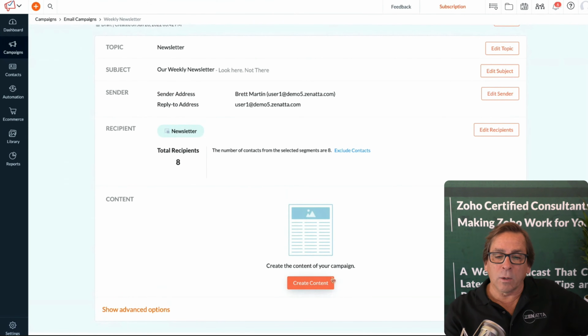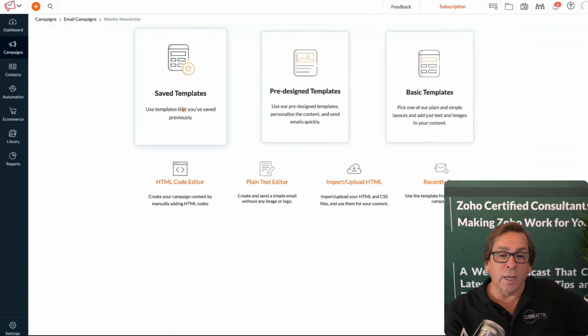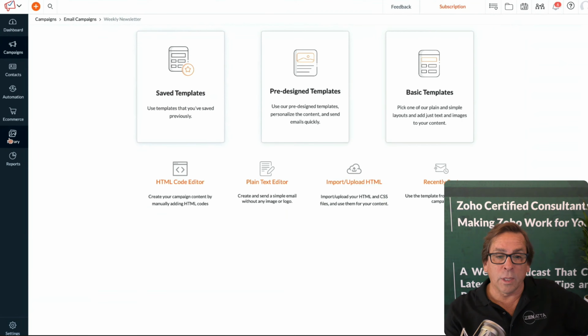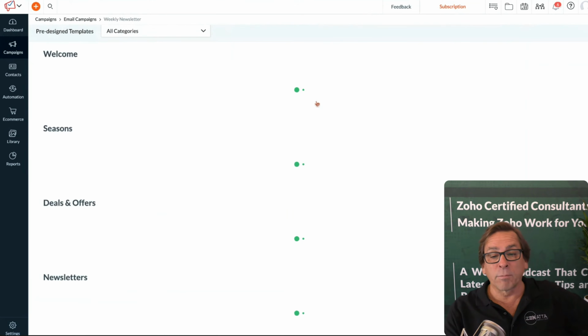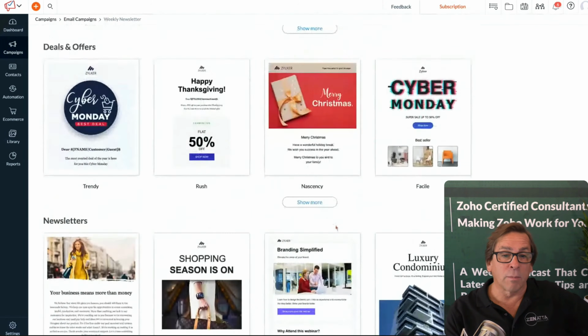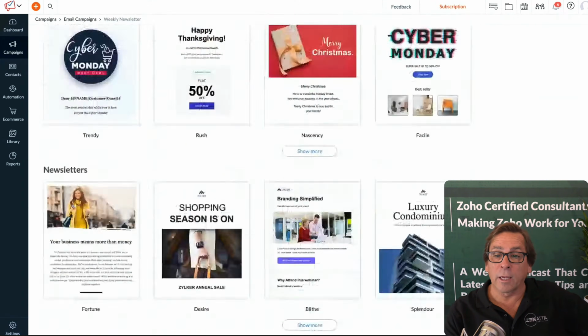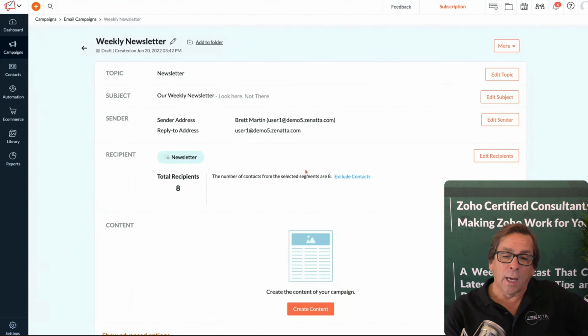Zoho gives you quite a few ways of setting up your content. If you've got saved templates, remember over here in our resource library, we have templates. You can pull one of those. Maybe you've got a graphics team. They've created this beautiful HTML template. You can pull it directly from there. They've also got some pre-designed templates. If you take a look at those, Zoho's given you a whole bunch of templates that you can just start from, customize and build from. So that's one way of setting up your templates: just start with something that's already done.